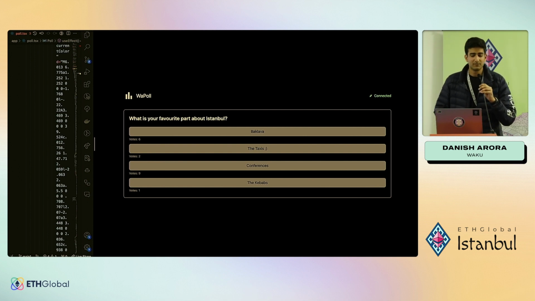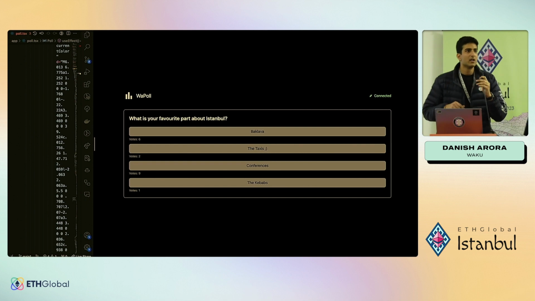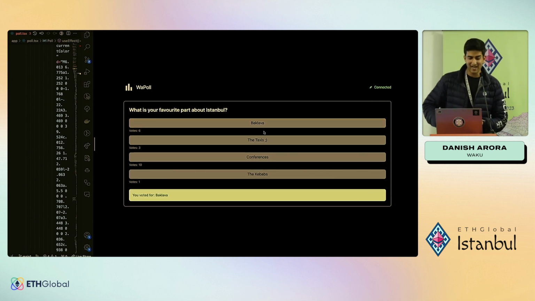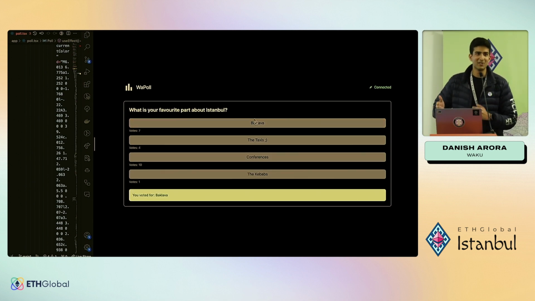Yes, so that is a very important point. Waku does not link any identity to your session, to your message, right? So every time you refresh, well, let's say I vote here, and now the input boxes are disabled. Well, that's a front-end thing, right? You can just inspect the element and play around with that.